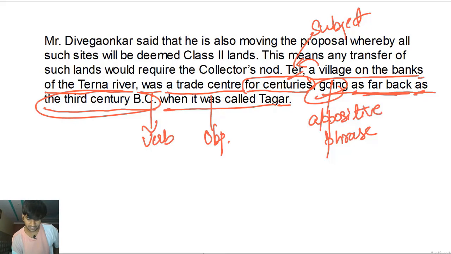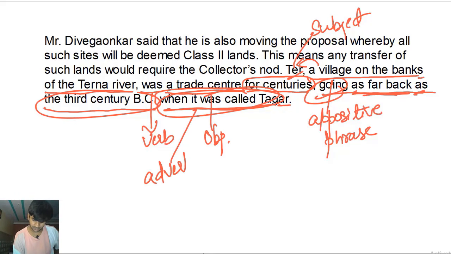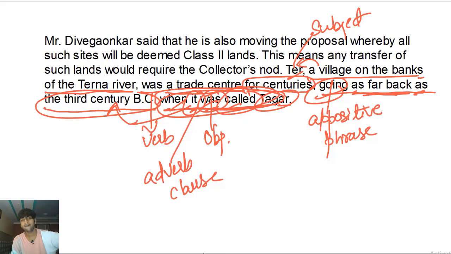Now when it was called Tagar, this is an adverb clause, this entire thing, giving information about the time, 3rd century when it was called Tagar. When conjunction, it subject, was helping verb, called main verb, called what? Tagar, object.